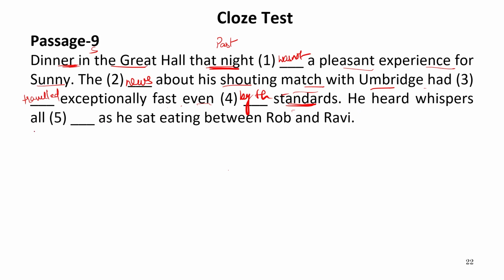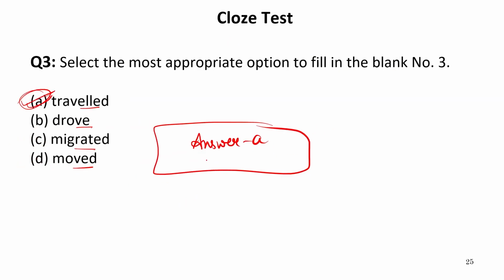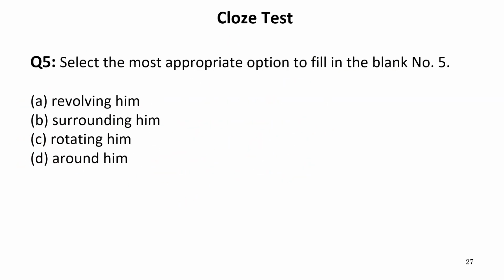He heard whispers all dash as he sat eating between Rob and Ravi. It means all around. Now let us see the options: revolving him, surrounding him, rotating him, or around him. Obviously, all around him. So the suitable option to be filled over here is answer D.